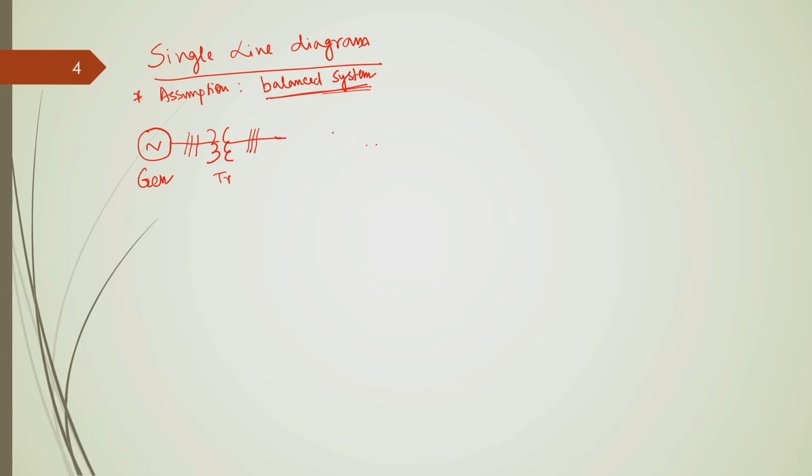Okay. So, then we have this transmission line, okay. And this transmission line is also 3 phase. Then we also have another transformer for the sub transmission line, which is also 3 phase, and then again we have some transformer and distribution line, which are also 3 phase. Okay. This is the typical representation, or typical single line diagram, of a typical power system.